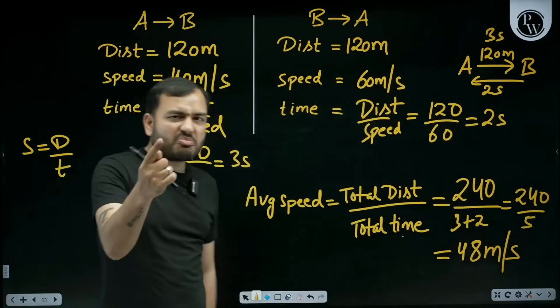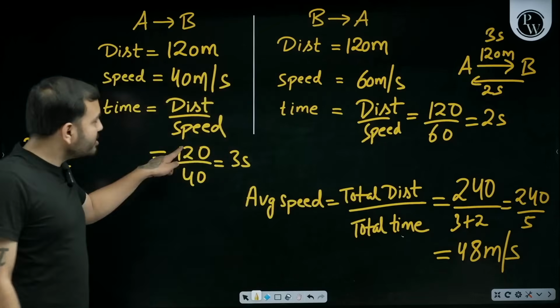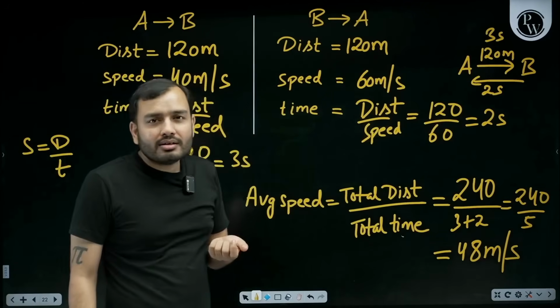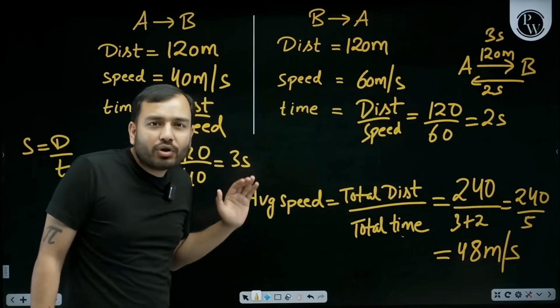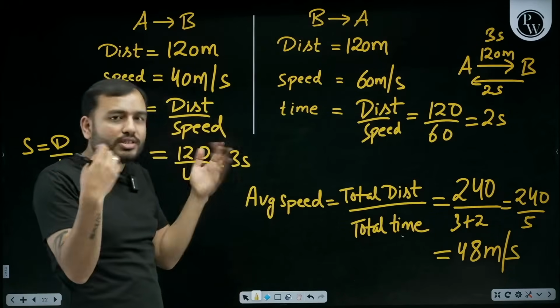Now only one problem remains, sir. Why did you assume distance as 120? Because 120 can be divided by 40 as well as 60. That's why I took it. If you took 240, even 240 can be divided by 60 and also by 40. I picked the number that would cancel easily. Understood? If you take X, you will still get the same answer.